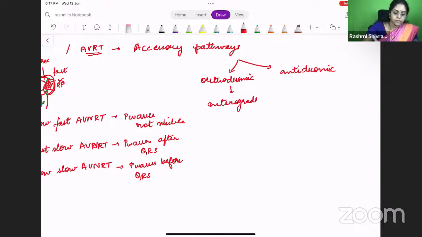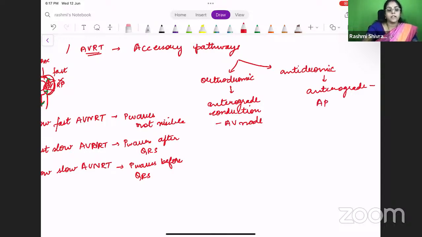In antidromic, what happens? The anterograde conduction is through the accessory pathway. Okay. So what happens in this? The RP interval will be long.